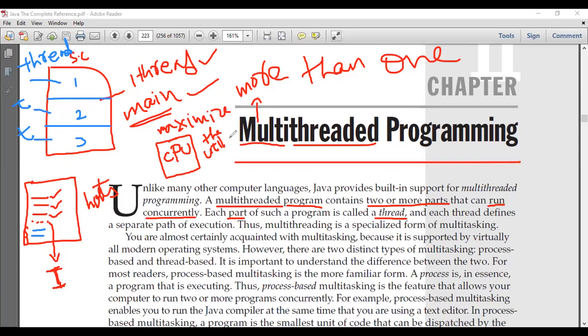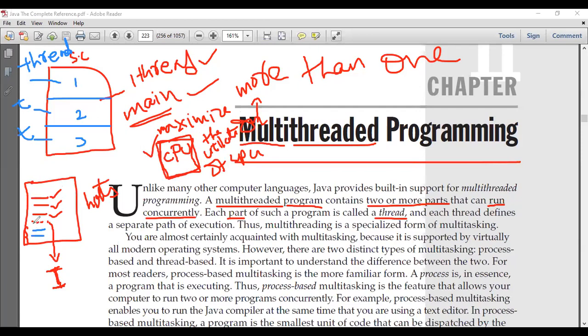We need to maximize the utilization of the CPU. What do you mean by maximizing the utilization? At all times, we should never make the CPU sit idle. All the time your CPU should run. You should not make your CPU sit idle.